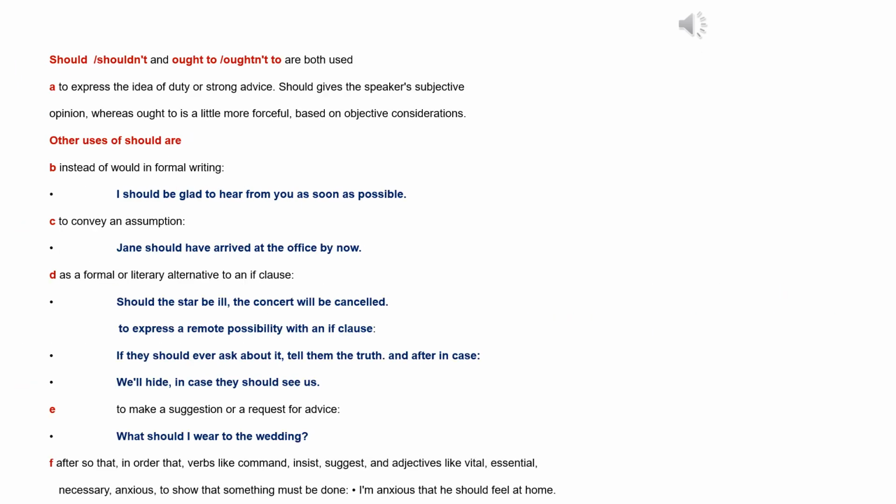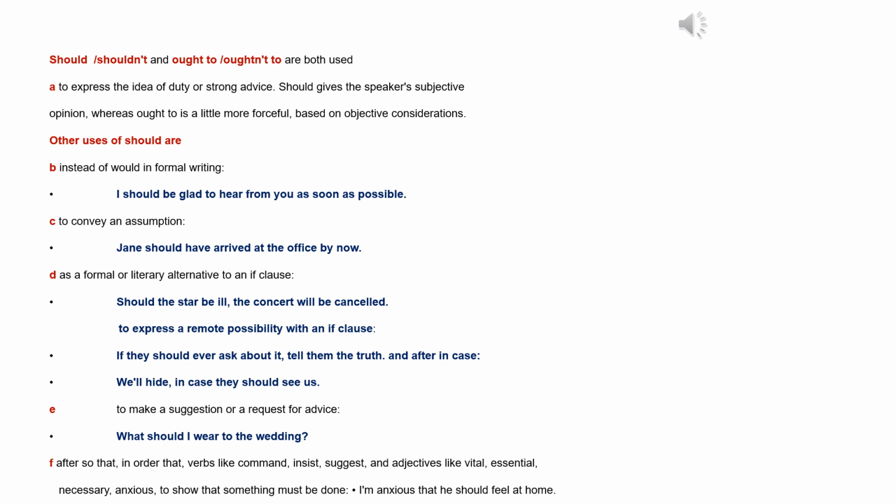Should, shouldn't and ought to, oughtn't to are both used A. to express the idea of duty or strong advice. Should gives the speaker's subjective opinion, whereas ought to is a little more forceful, based on objective considerations. Other uses of should are: B. instead of would in formal writing: I should be glad to hear from you as soon as possible. C. To convey an assumption. Jane should have arrived at the office by now.